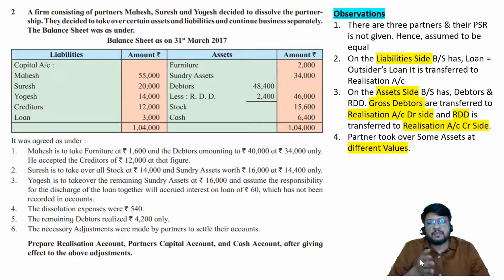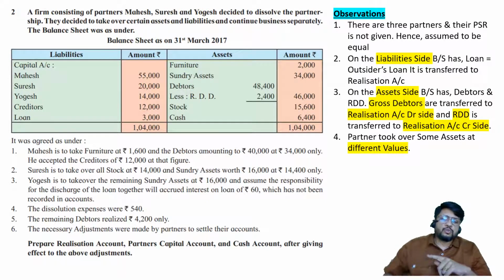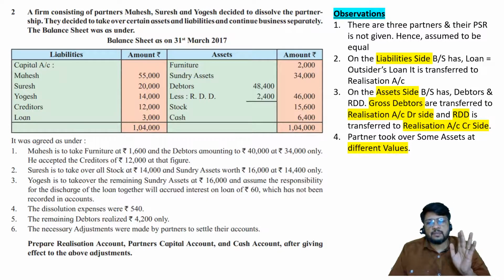They have told you Mahesh is taking over debtors amounting to rupees 40,000 at rupees 34,000. Some debtors whose book value is rupees 40,000 are taken over by Mahesh at rupees 34,000. Similarly, Suresh is taking over sundry assets whose book value is 16,000. He is taking them over at rupees 14,400.